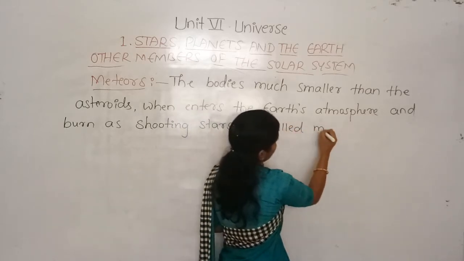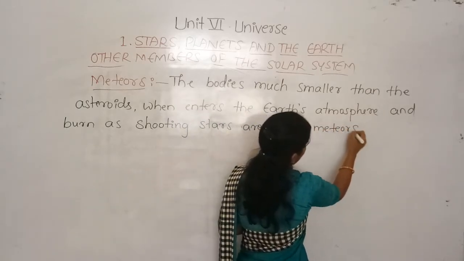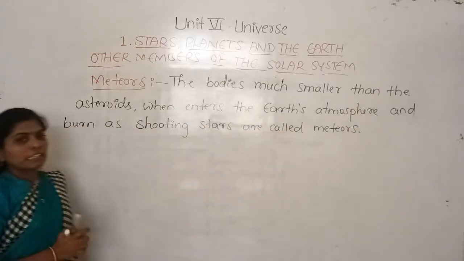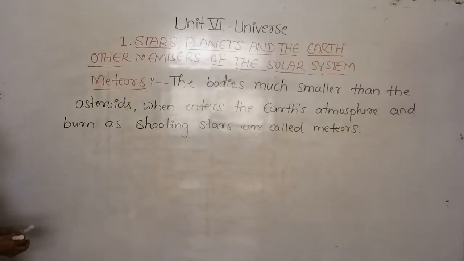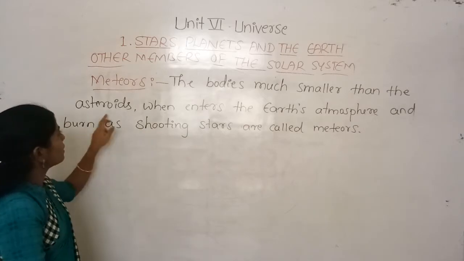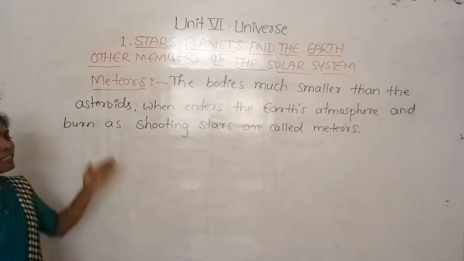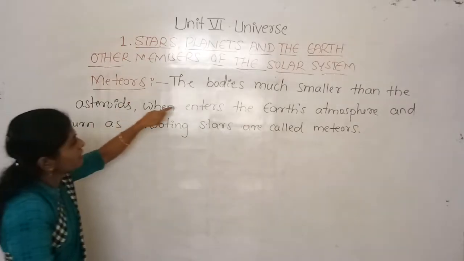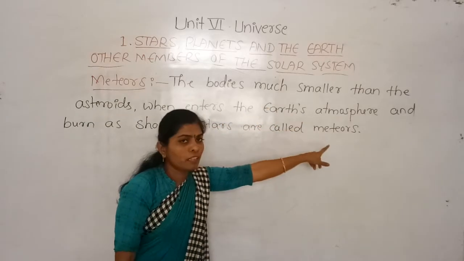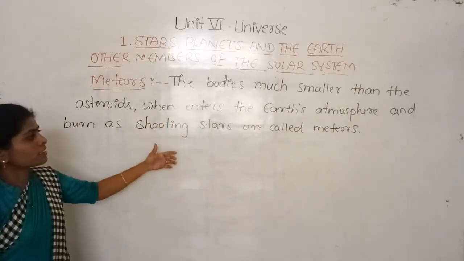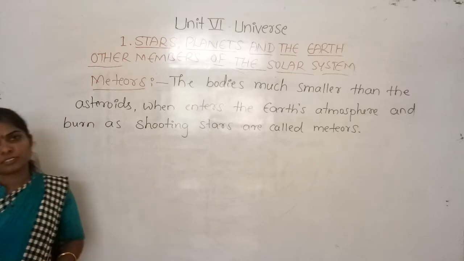meteors. Okay, so these are similar to the asteroids, but they are much smaller than the asteroids in size. When they enter the Earth's atmosphere and burn as shooting stars, they are called meteors.